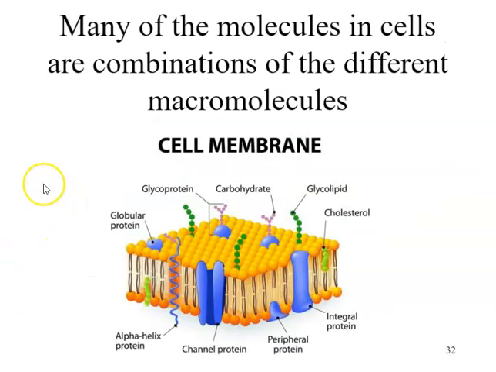A lot of the molecules that exist in all cells are these fusion molecules, by the way. And so while we're talking about peptidoglycan being a fusion molecule, let me point out, taking you back to cell membranes, that many of the molecules in cell membranes are also fusion molecules. So here we see a carbohydrate tagged onto a protein. We call that a glycoprotein, glyco for sugar, protein for protein.